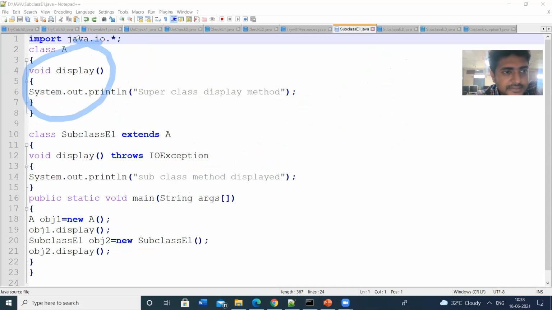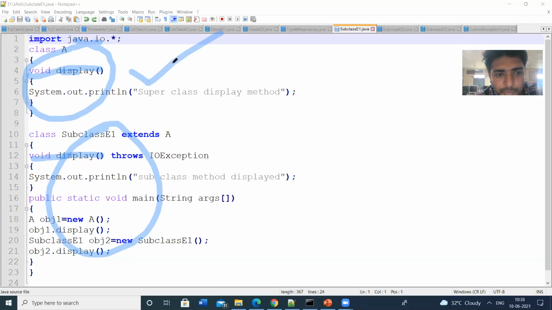Here we have two classes, and the same method void display in both. In these situations, how will the exception handling be performed? Same method display in superclass and subclass, so how do you handle that situation?